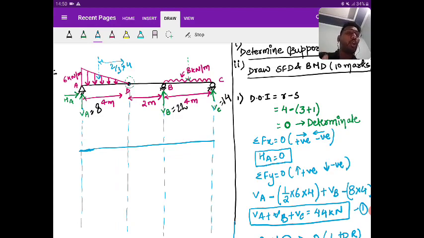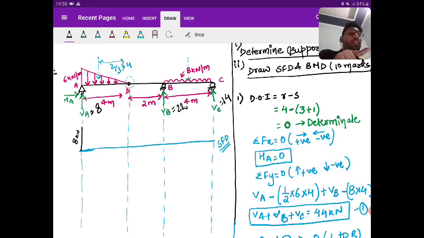So at A, you are drawing the shear force diagram. At A, there is an upward force of 8 kilonewton. I've always told you that due to the load intensity, there cannot be a sudden change in the shear force diagram. Moving left to right, is the upward force taken as positive or negative? Please comment in the comment box. Positive. So go positive, 8 kilonewton positive. Is it clear?